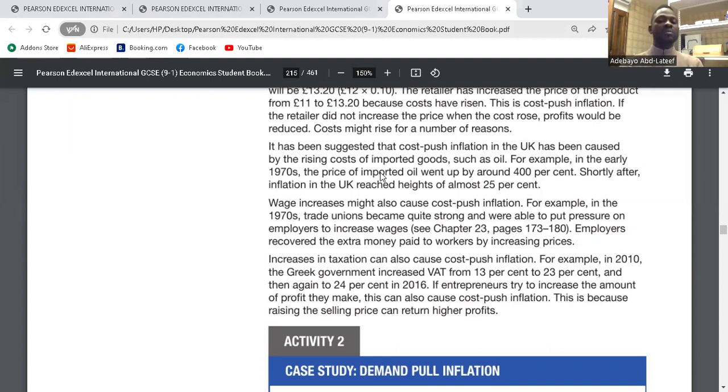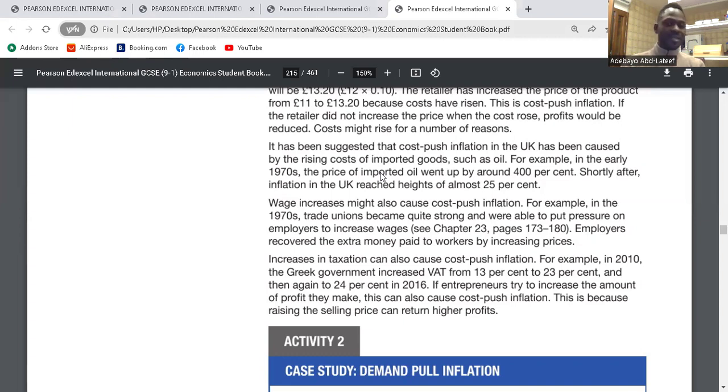The first one. Two, wage increases. For wage increase, we're talking about what you pay to your employees, right? So now let's put it this way. As soon as there's inflation within the economy, employees will put pressure on the employers to increase their salary or wages. Yes or no? Yeah. So firms will not have any other choice, especially if productivity is increasing for them and they can pass on the cost to consumers.